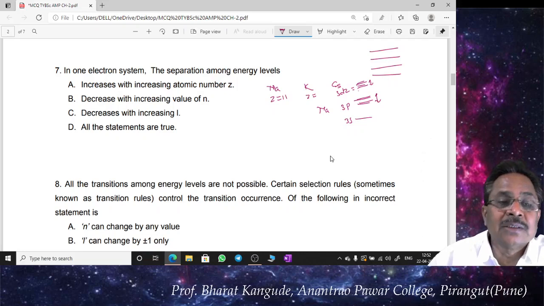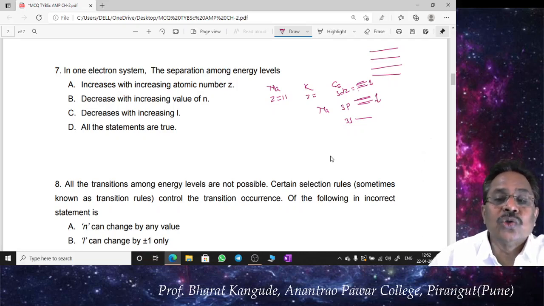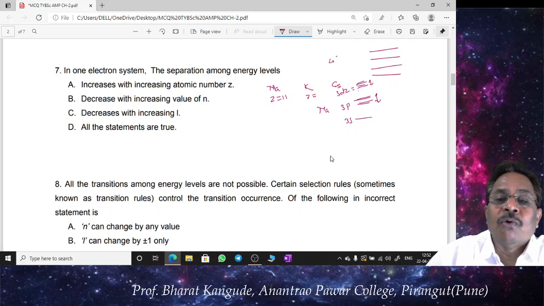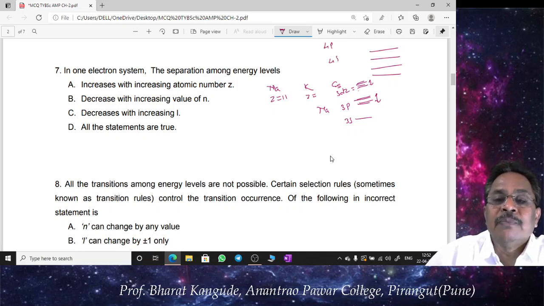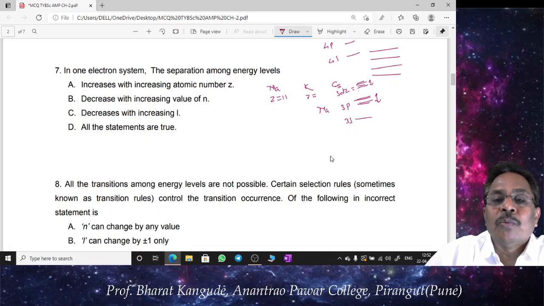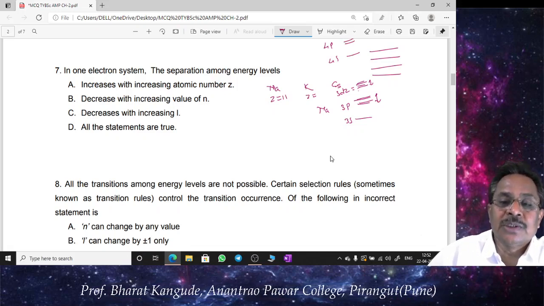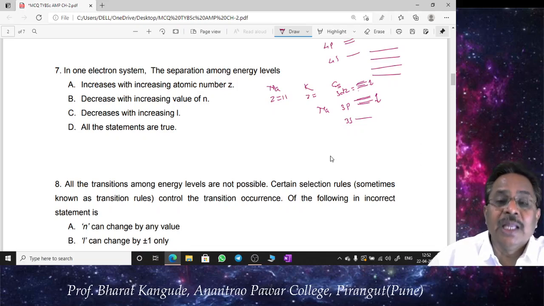So as the value of n goes on increasing, same is the case. If I go for 4s, 4p, etc., 4s is a singlet, and 4p has a separation that is small compared to any of the separations for n equal to 3.